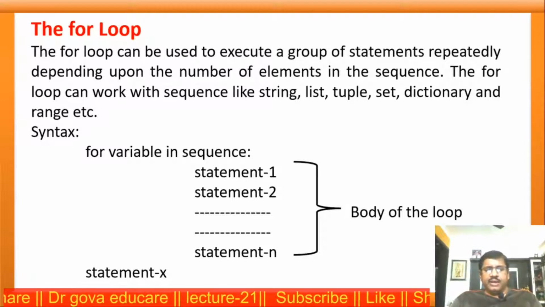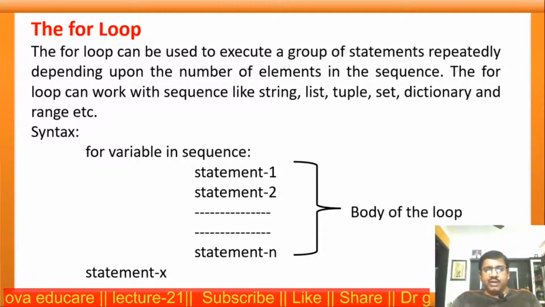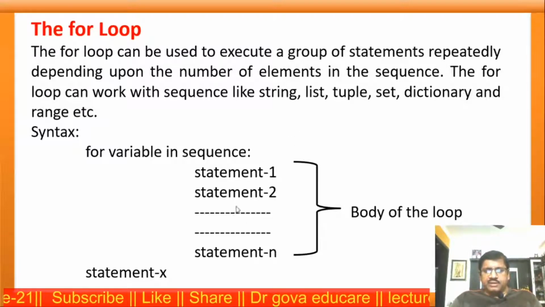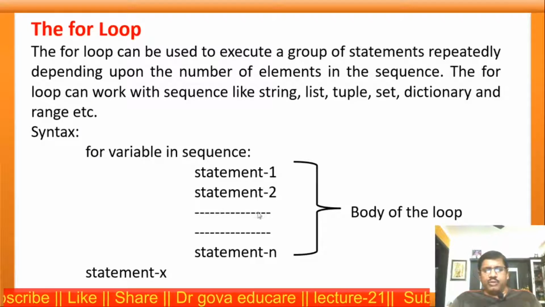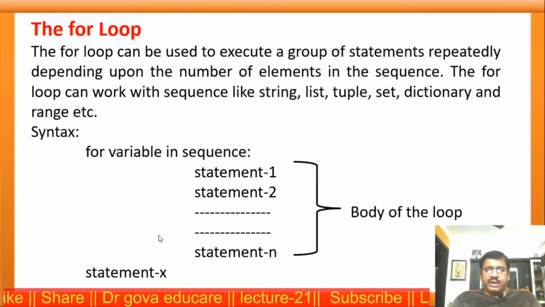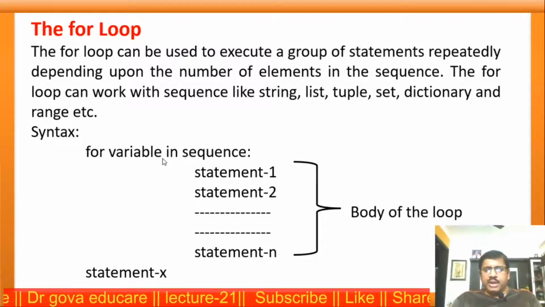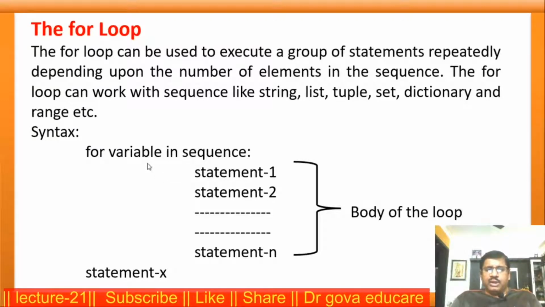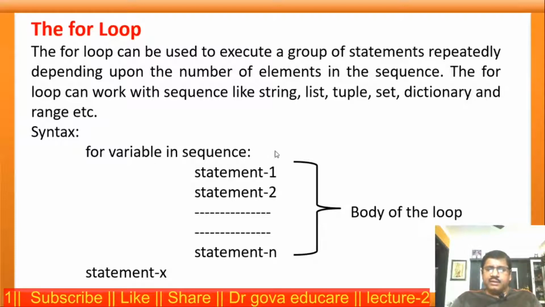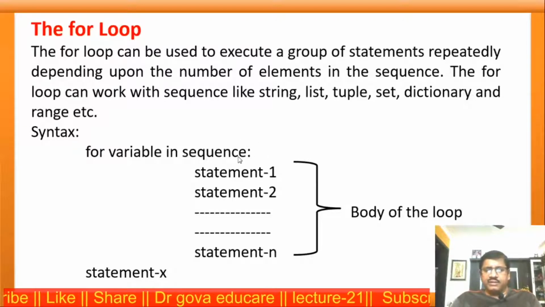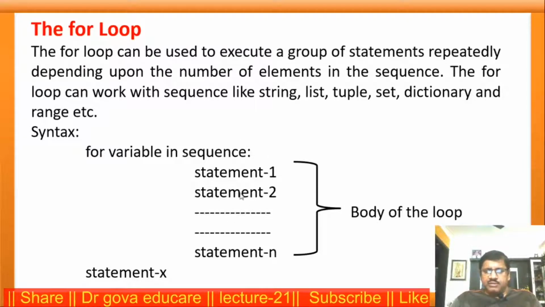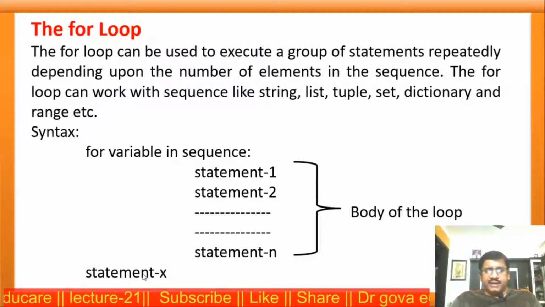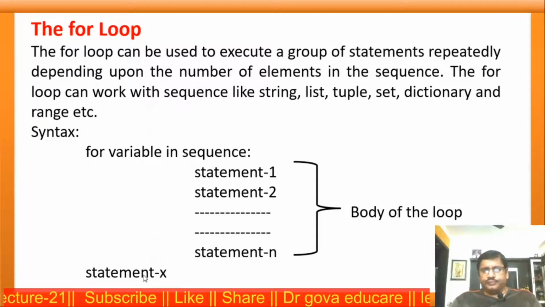Again, the variable takes the third value, and the body of the loop will be executed. Now again control comes back to the for loop. Now the variable takes the last element of the sequence, then the set of statements will be executed. After that, statement x will be executed.